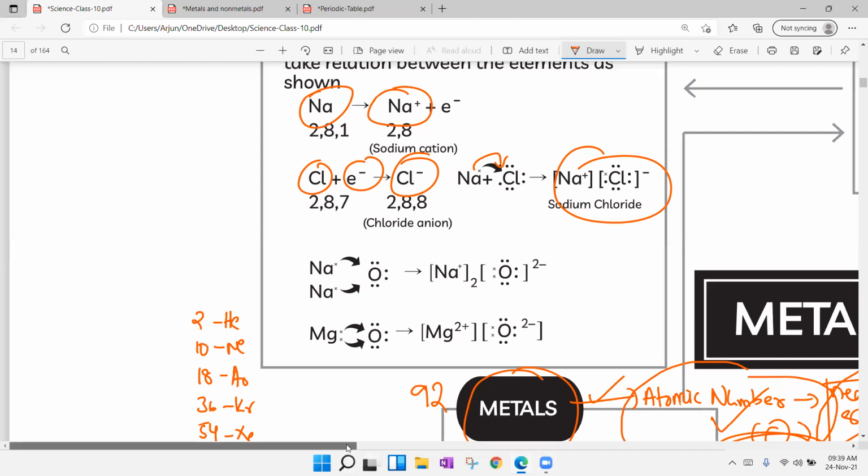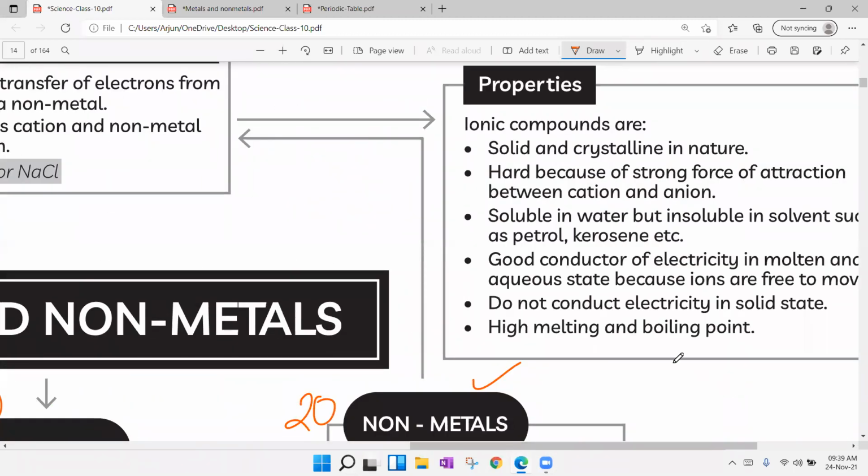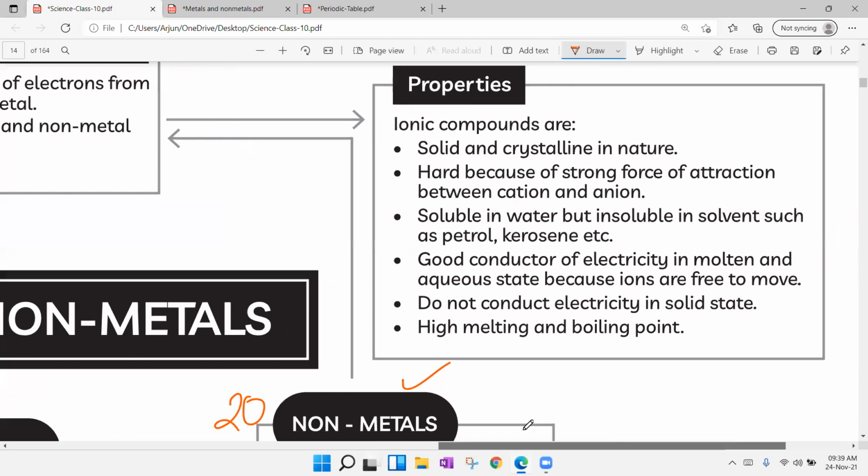And there are properties of ionic compounds. These are solids, crystalline in nature. They have a strong force of attraction, are soluble in water, non-soluble in organic solvents, and good conductors of electricity only in molten state. They do not conduct electricity in solid state. They have high melting points and high boiling points.